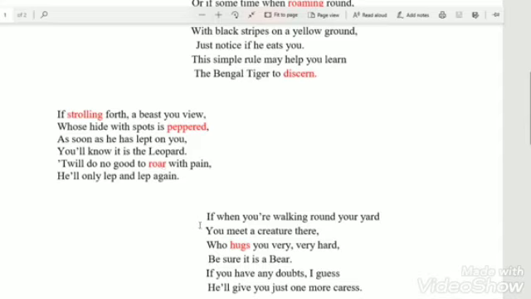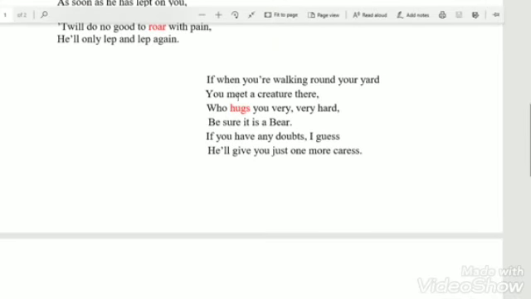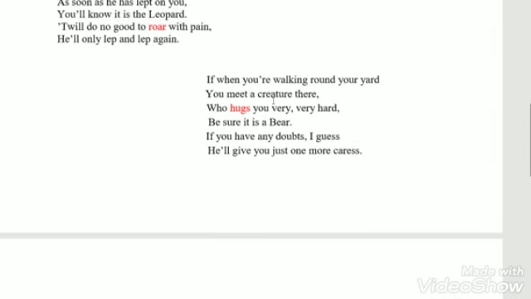Now we will move forward with the next stanza. If when you are walking around your yard, you meet a creature there who hugs you very, very hard, be sure it is a bear. If you have any doubts, I guess he will give you just one more kiss.